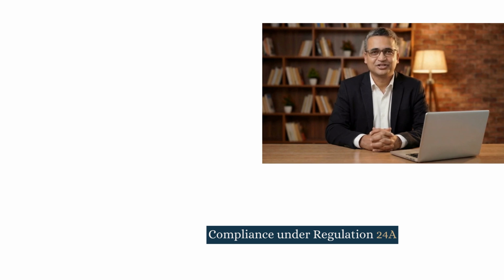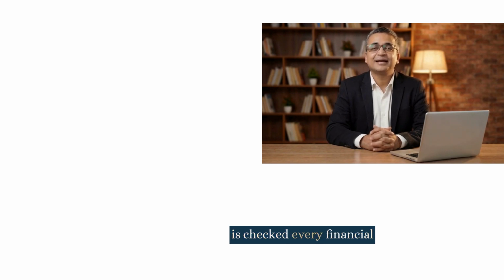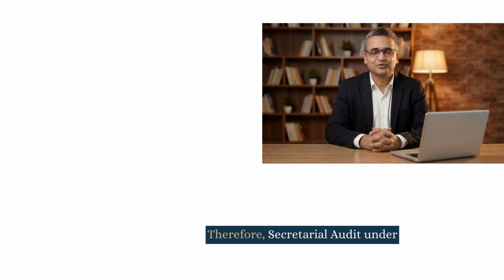Compliance under Regulation 24A applies only for the year in which the subsidiary qualifies as material. The status of material subsidiary is checked every financial year. If it falls below 10%, it ceases to be material from that year onward, so secretarial audit is not required for that year.